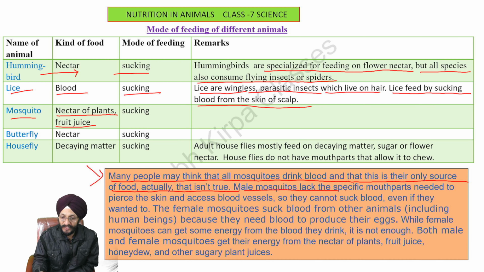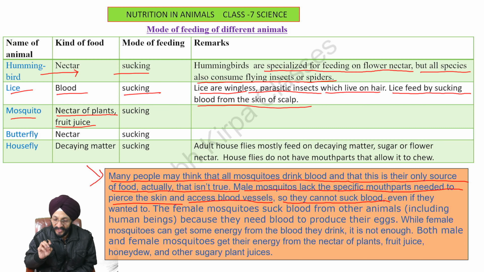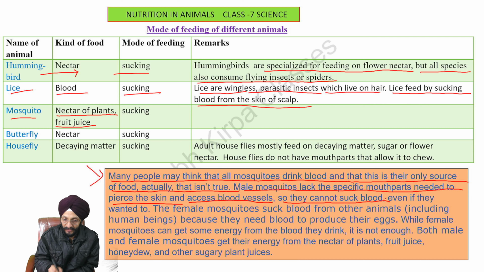Male mosquitoes lack the specific mouth parts needed to pierce the skin and access the blood vessels. So it is confirmed that male mosquitoes cannot suck blood even if they want to, because they do not have the mouth parts.